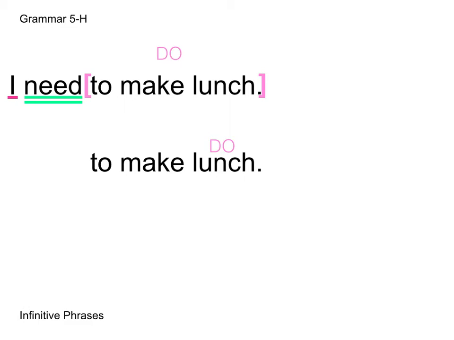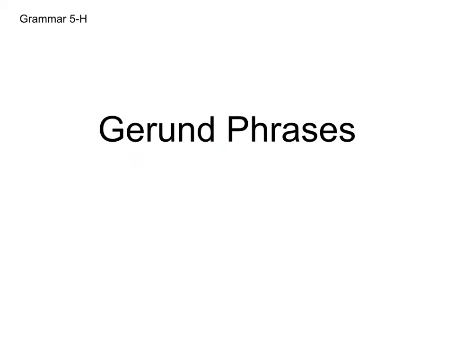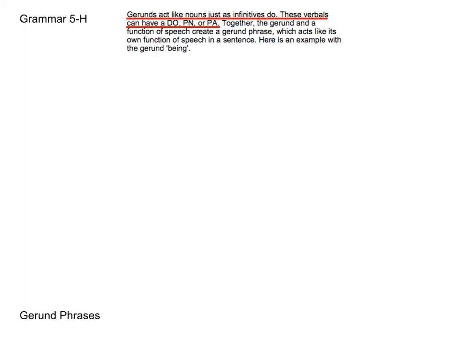Now we're going to jump into gerund phrases. Once again, we'll look at the explanation page, and you'll notice that it's very similar to the infinitive phrase, it's just a different verbal. So gerunds act like nouns, just as infinitives do, and these verbals can also take on a direct object, predicate nominative, or even a predicate adjective.